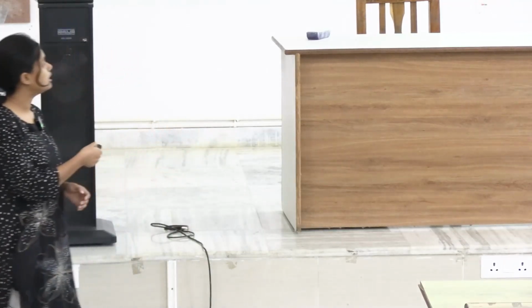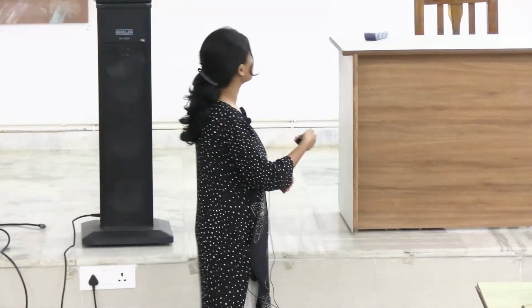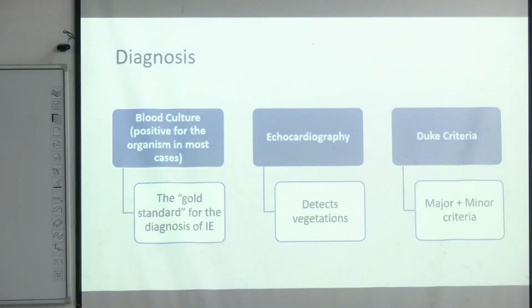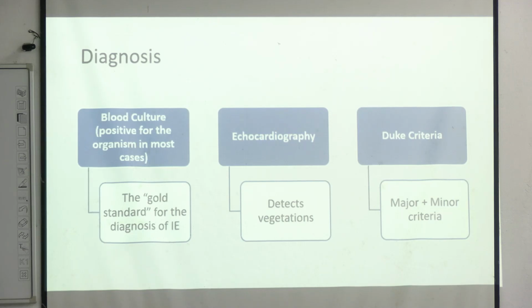Along with these there is fever, and on auscultation we will find a murmur. So how do we diagnose this case? First of all, we have to find out which type of organism is present. For that, we have to do a blood culture. This is the gold standard. Before giving any kind of antibiotics, we have to send blood cultures. This has to be positive for any of the organisms that were discussed. And in echocardiography, we will find the vegetations.